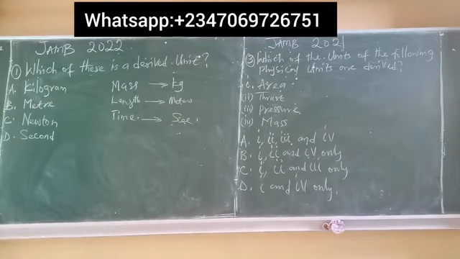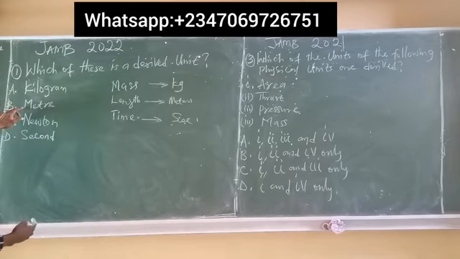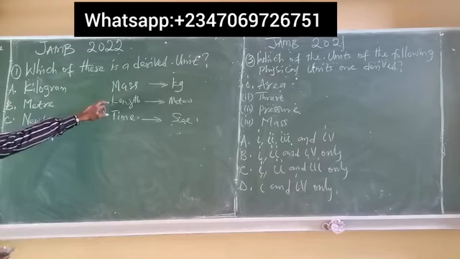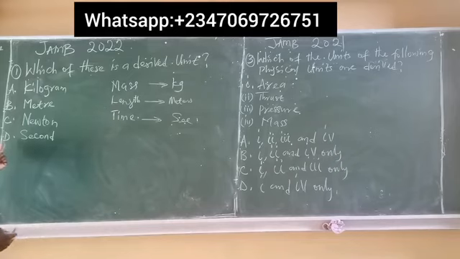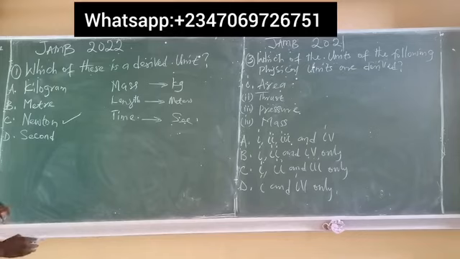So let's look at the options now. We have kilogram. Kilogram is a fundamental unit, which is the unit of mass. We have meter. Meter is a fundamental unit, which is the unit of length. And then we have second as option D. Second is a fundamental unit of time. And we have here newtons. Newton is not a fundamental unit. It is simply a derived unit of force. So the correct option is option C, which is Newton. The question says, which of these is a derived unit? So Newton is a derived unit.